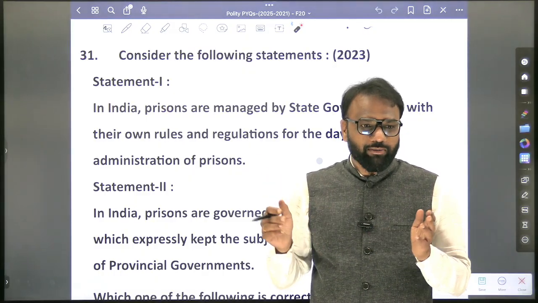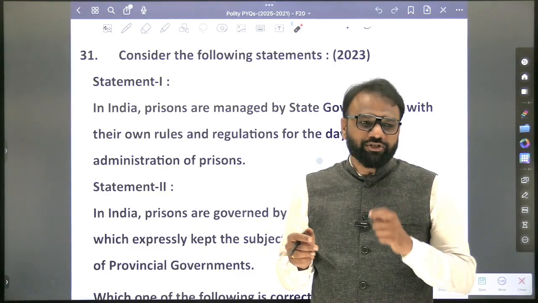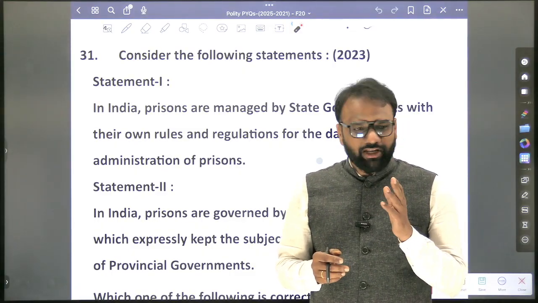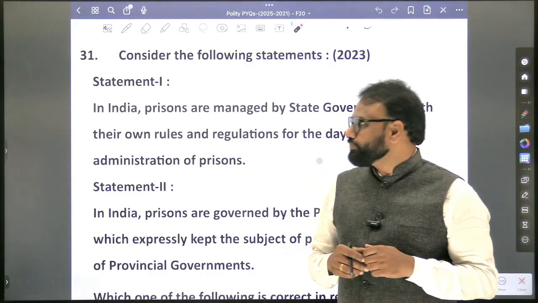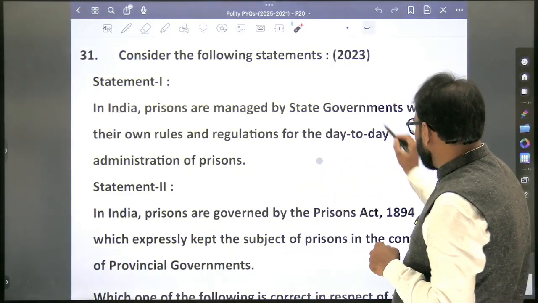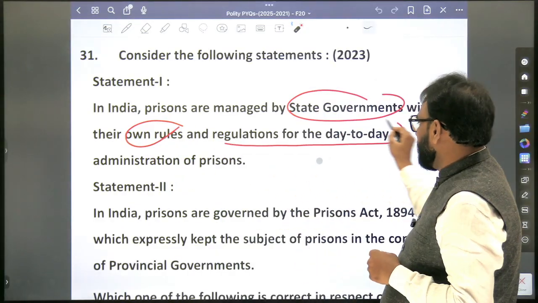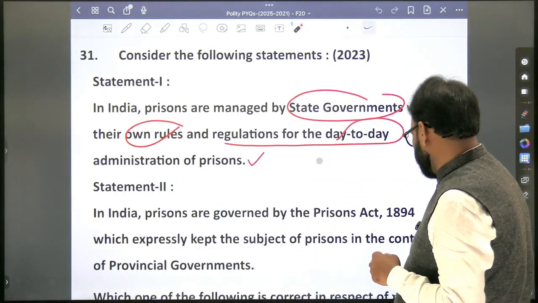In a few cases you will eliminate. But wherever exact information is required, and if you are unable to recall perfectly, then you will end up marking a wrong choice. So, in India, prisons are managed by the state governments with their own rules and regulations for the day-to-day administration of prisons.